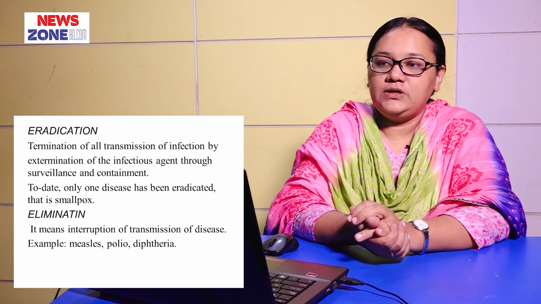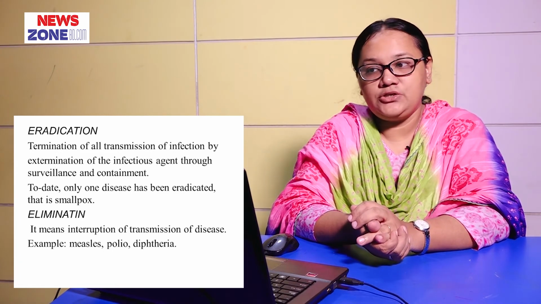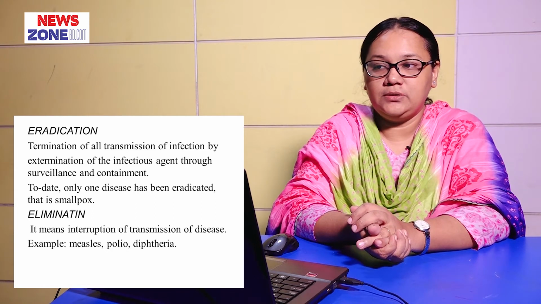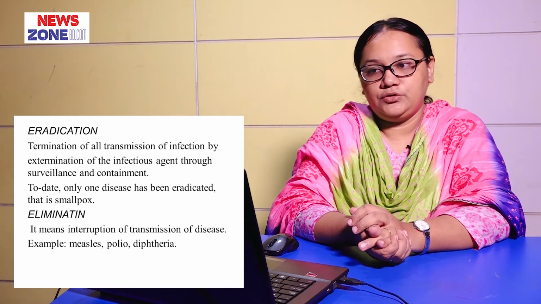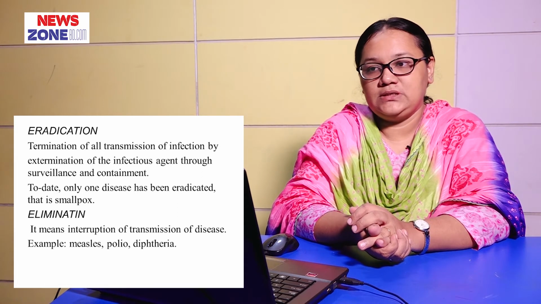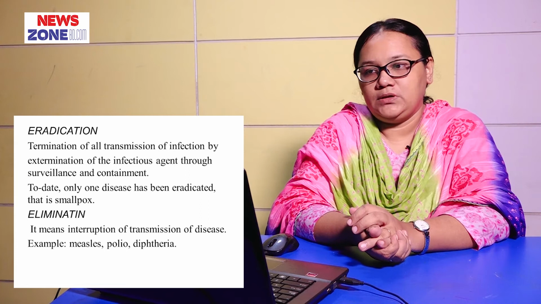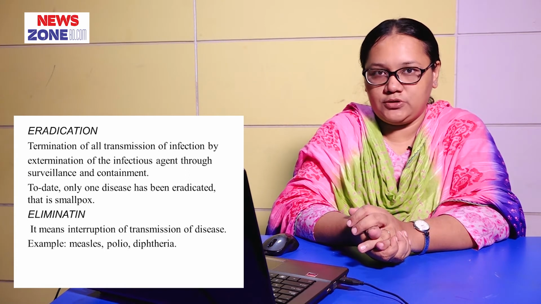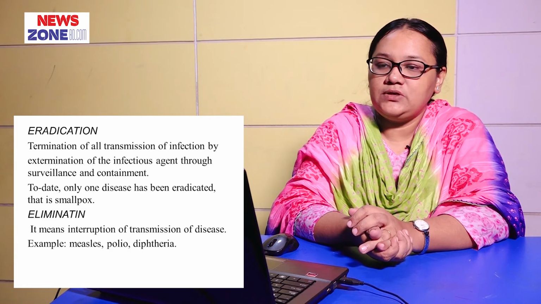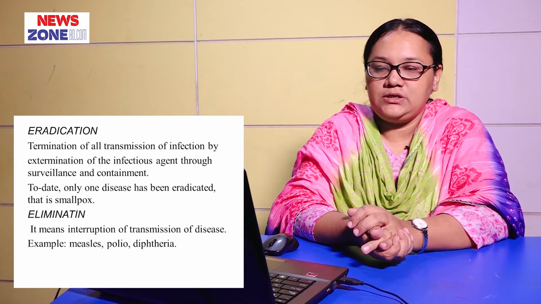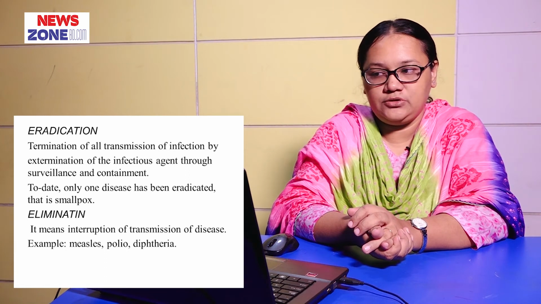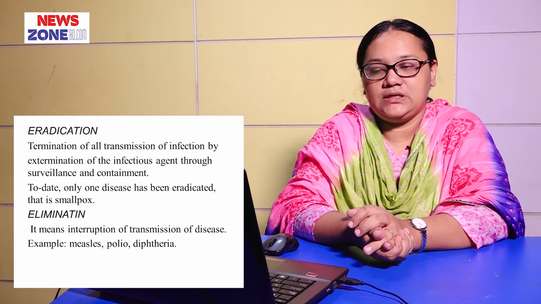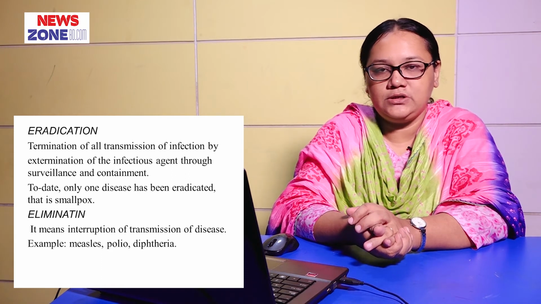Now we see what is eradication. Termination of all transmission of infection by extermination of the infectious agent through surveillance and containment. This is called eradication. To date, only one disease has been eradicated, that is smallpox. Now we see what is elimination. It means interruption of transmission of disease, not termination. It means interruption. Example, measles, polio, diphtheria.